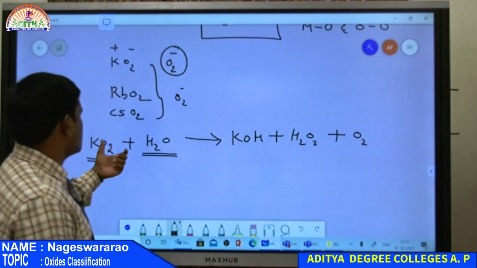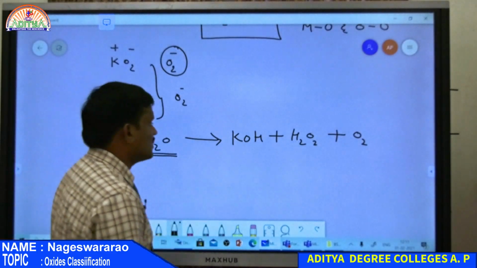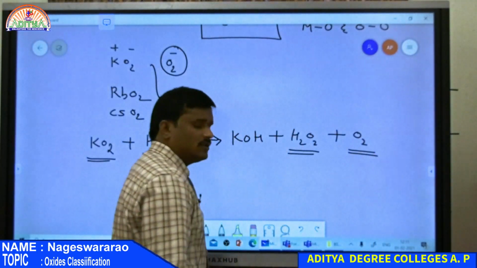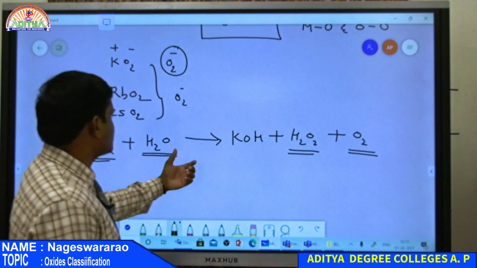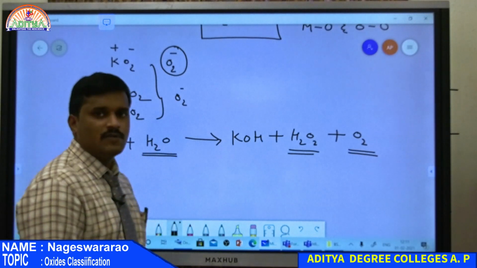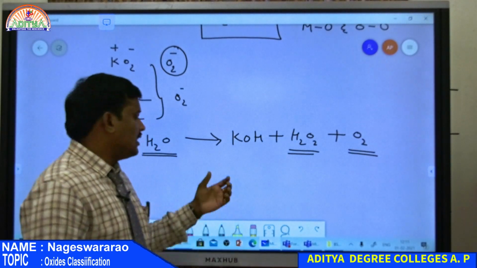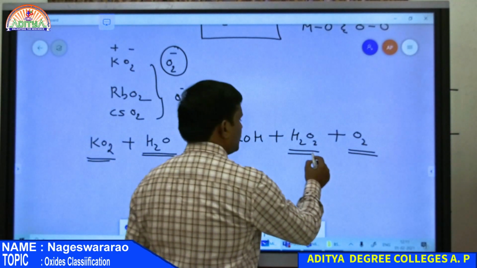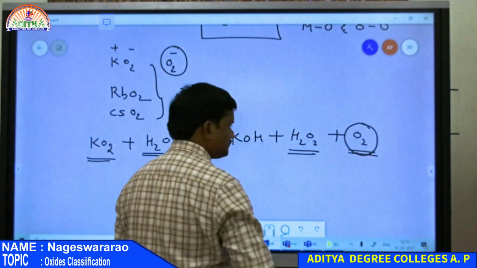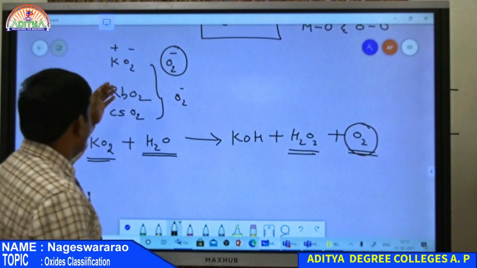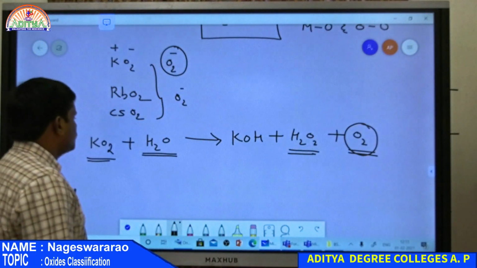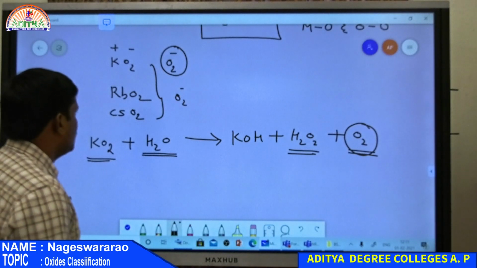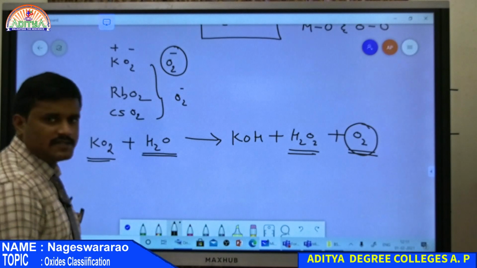So hydrolysis of a superoxide gives hydrogen peroxide along with oxygen. This is the characteristic property of a superoxide. So examples: KO2, RbO2 and CsO2, potassium, rubidium, cesium, all these are examples of superoxides.